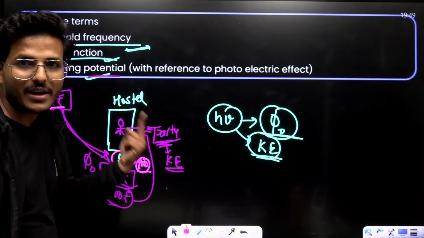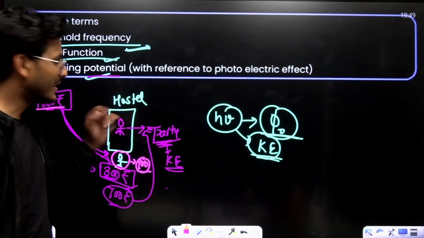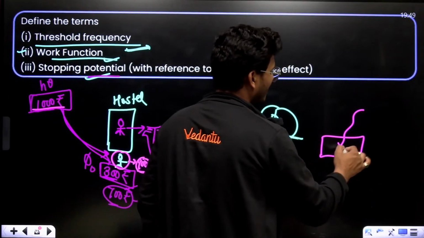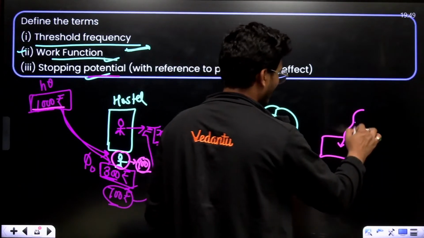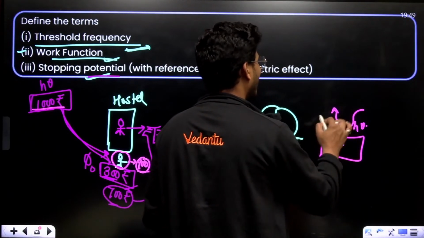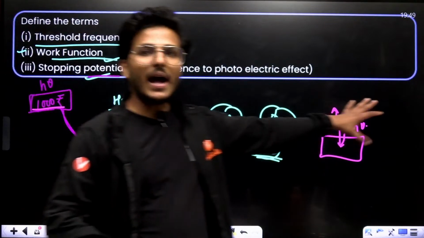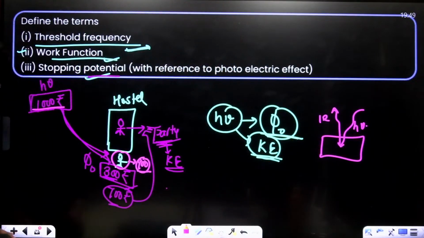Only one student is allowed from the hostel. All right. That means similarly, one photon can eject one electron only, irrespective of how much energy you have. That doesn't matter. All right.